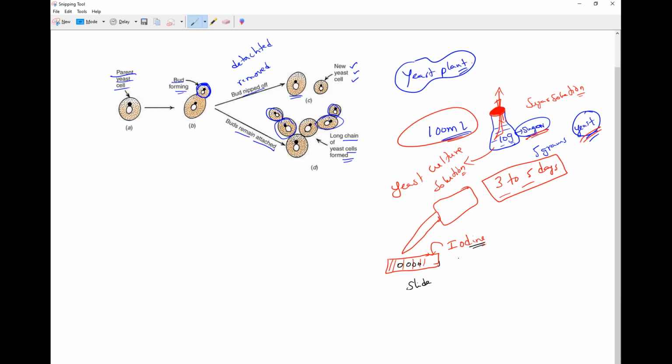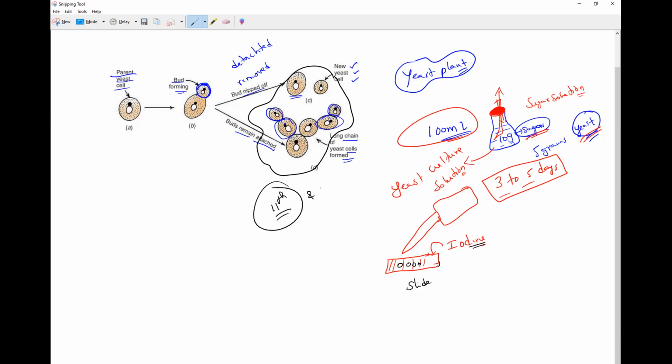So what will happen, all of you? Once you add iodine, place one more slide over this one, so that the solution is between the two slides. Now keep this slide under the microscope and observe with low power, and then slowly increase to high power. You can see the formation of buds in the yeast cell, how they separate from the parent cell. I used to see a similar picture when I was studying in 11th and 12th class practicals.